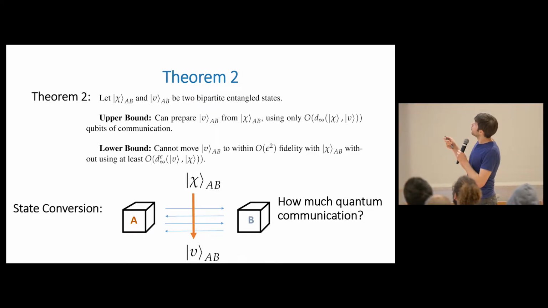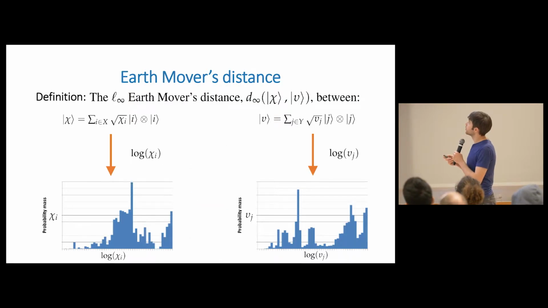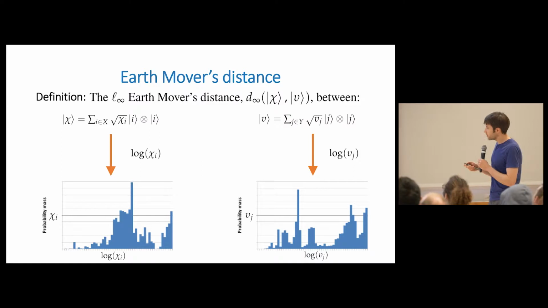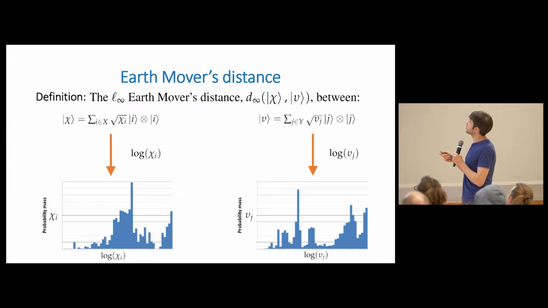And we bound this quantity for a given state. So if you're explicitly given the descriptions of chi and nu, we bound this minimum quantity by what we call the L-infinity Earth mover's distance. So now I'll define what that is. Okay, so if you have two states, how do you get an estimate for how much communication it takes to convert one into the other?